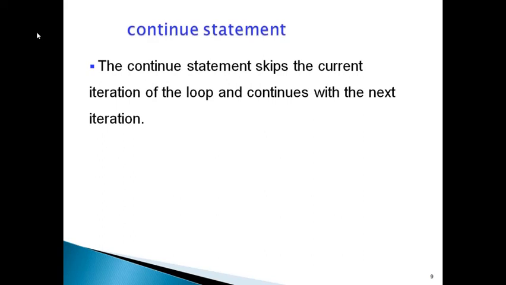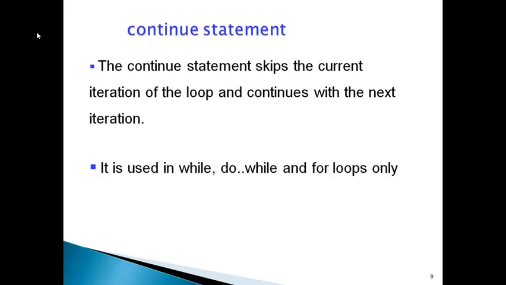Whereas the break statement skips all the remaining iterations. Whenever it executes the break statement, it skips all the remaining iterations of that loop and exits from the loop. But the continue statement skips the current iteration of the loop and continues with the next iteration. It skips only one iteration and executes the remaining iterations. It is used in while loops, do while loops and for loops.